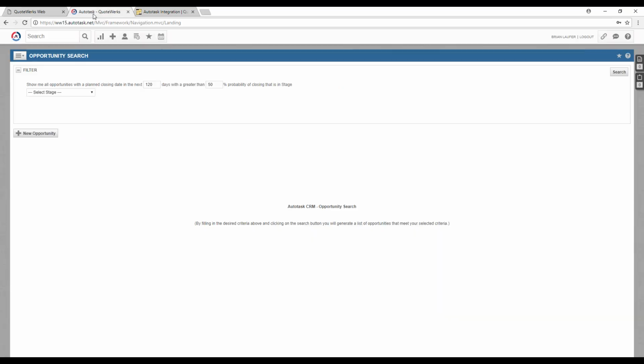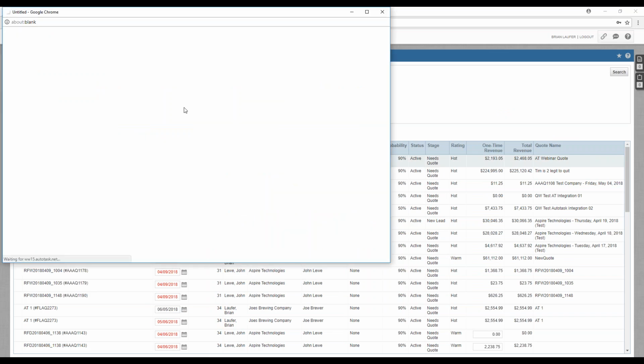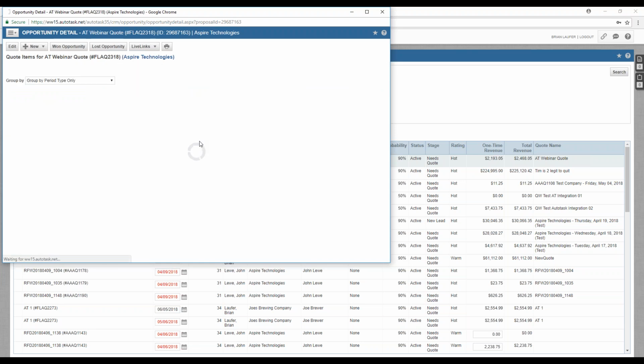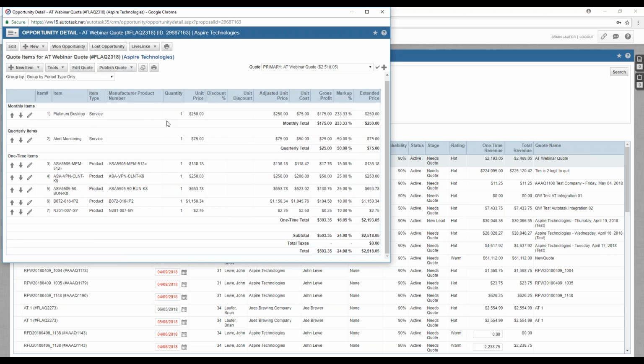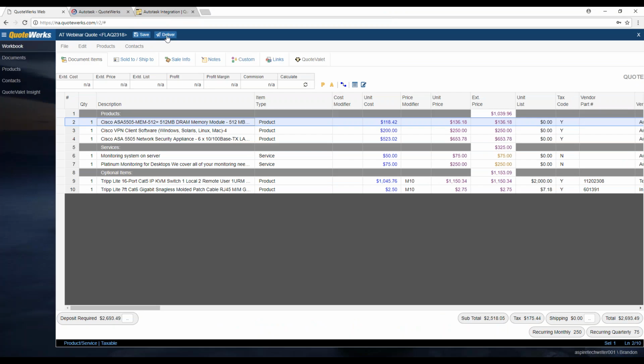So now if we go into Autotask, let's do a search here. And then this is our opportunity that we just created. And so you can see here's our opportunity. And then if we wanted to view the quote, we can view the quote. So our monthly items and quarterly items came over, as well as our one-time items as well. So everything looks good. So we will go back into QuoteWerks, and we're going to click on deliver.